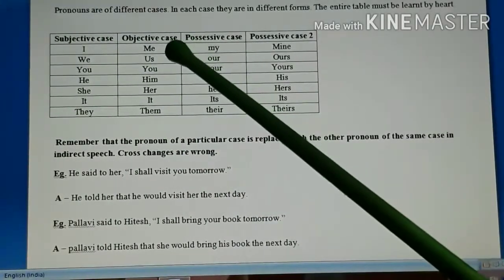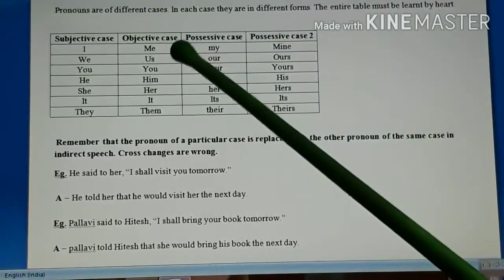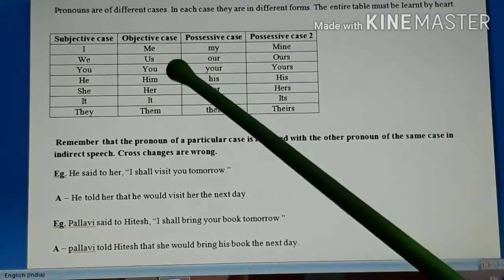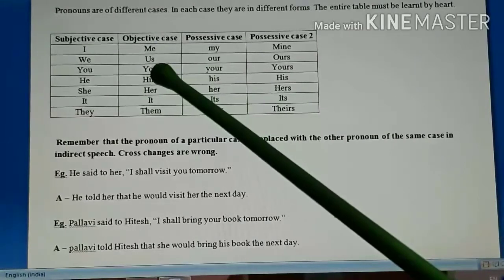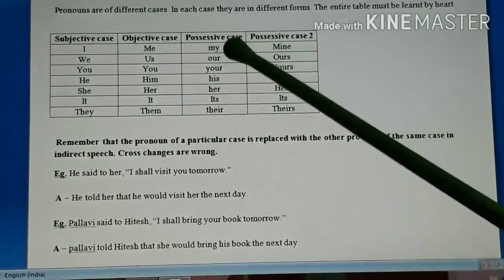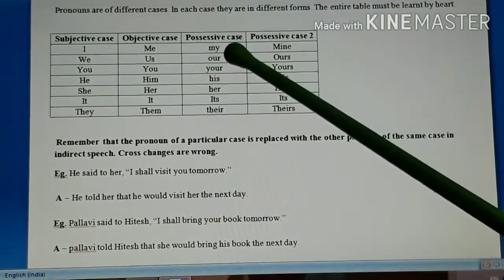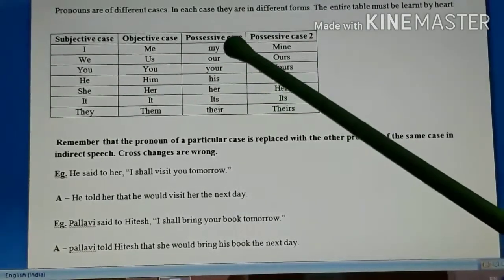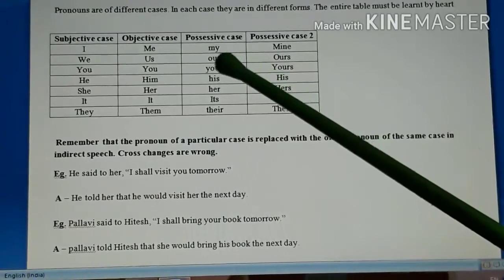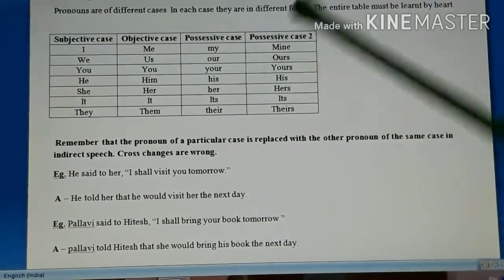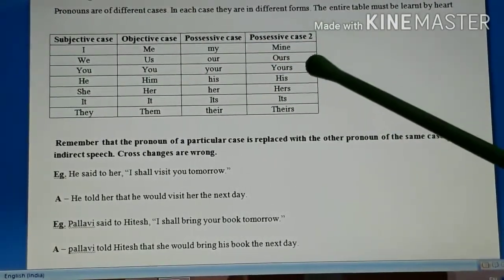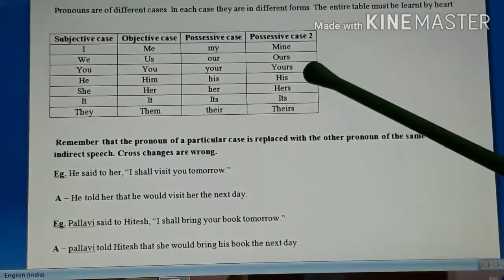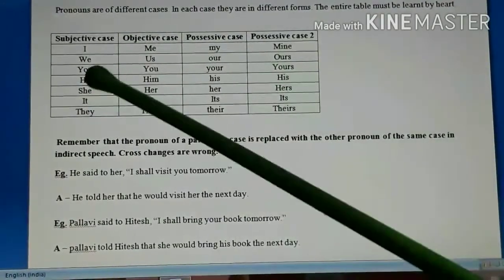Similarly, in objective case also, me can be replaced with any other pronoun like him or her from the same case. In possessive case also, if the pronoun given is of the first possessive case, then another pronoun will take the place of that pronoun. And in the fourth also, the given pronoun will be replaced only by the other pronouns of the same case. So students, keep all those things in mind.